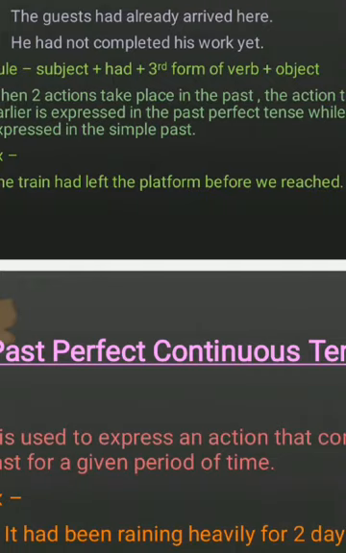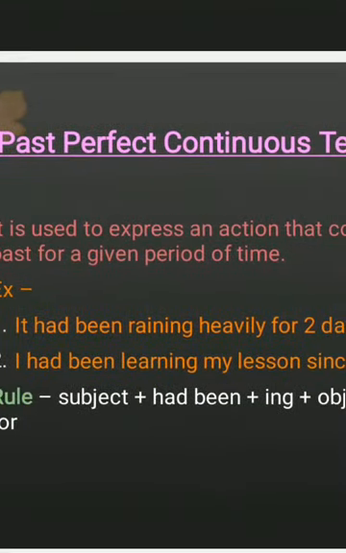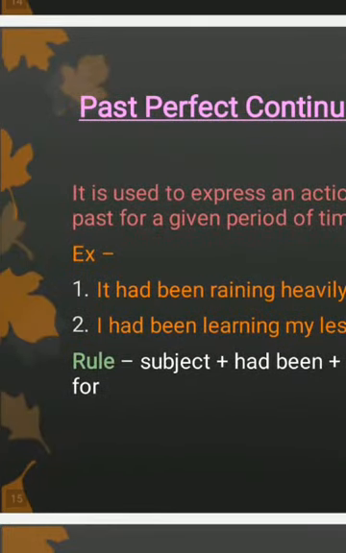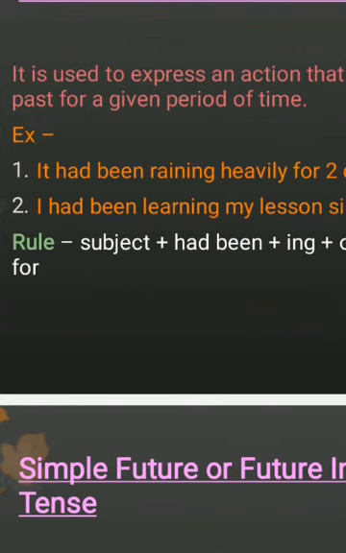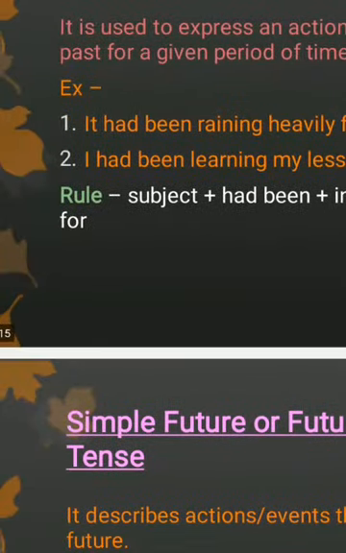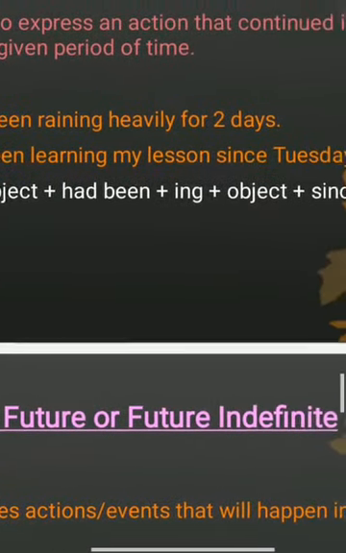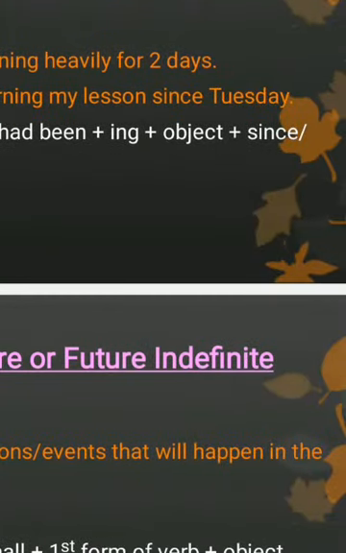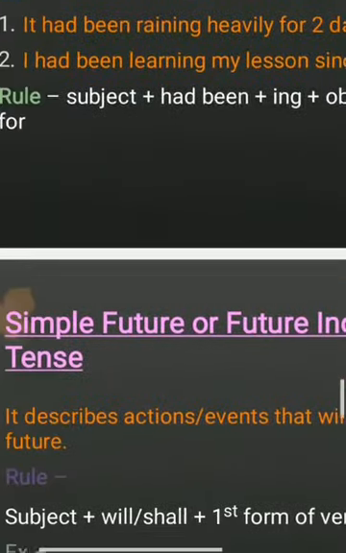Next tense is past perfect continuous tense. It is used to express an action that continued in the past for a given period of time. For example, it had been raining heavily for 2 days. I had been learning my lessons since Tuesday. Rule is subject plus had been plus ing form plus object plus since or for.